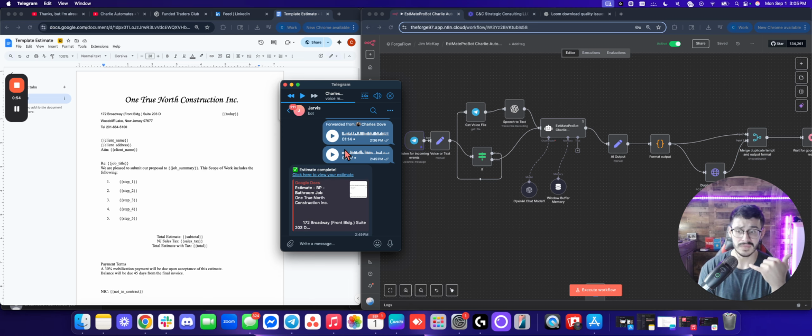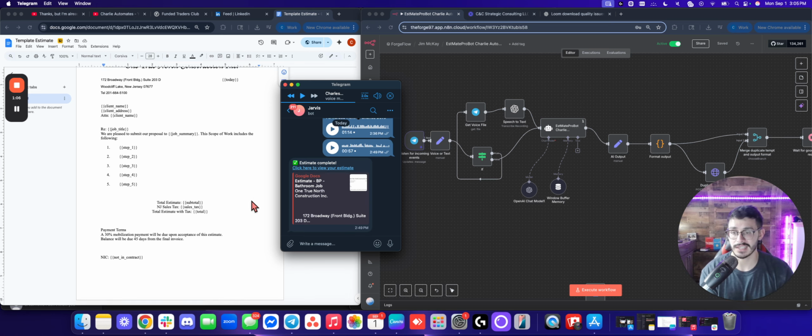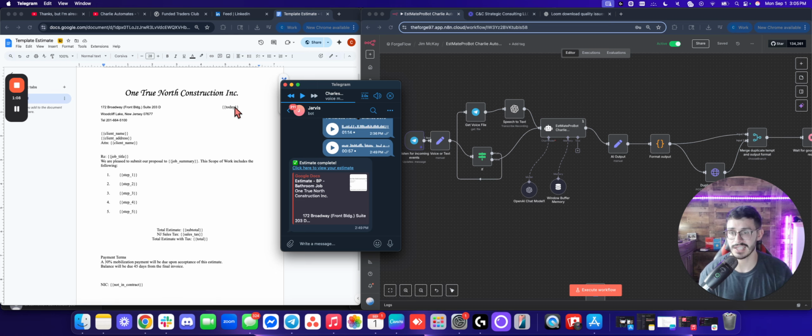We're trying to do a new metal roof for them. The scope of work includes X, Y, and Z. The total estimate is X, and what's not included in the contract is yada yada yada. You could also mention the date, so it automatically fills it out. Then it would create the estimate for the client or for the construction company owner.